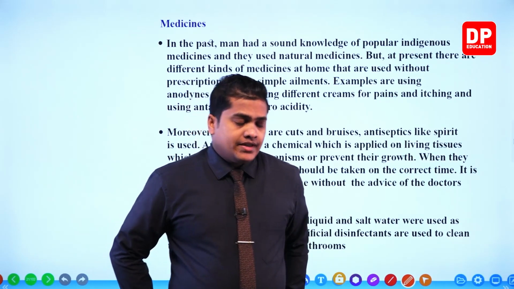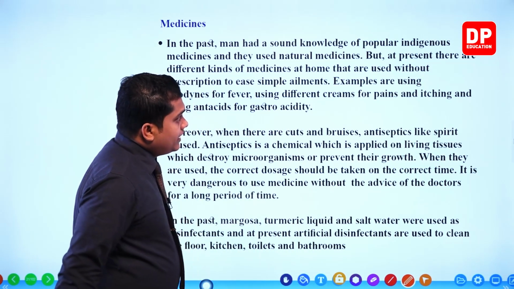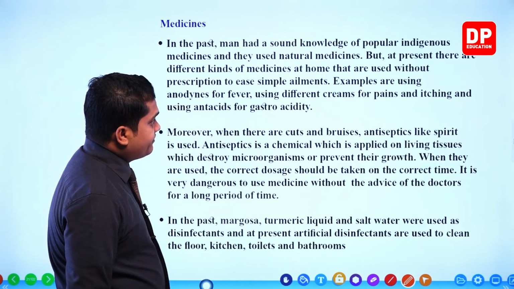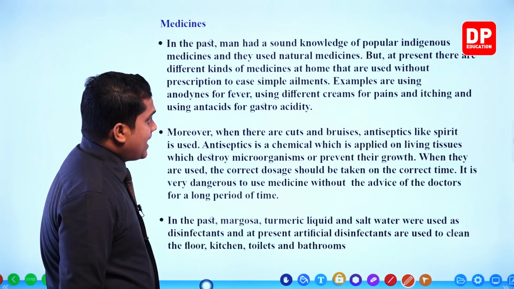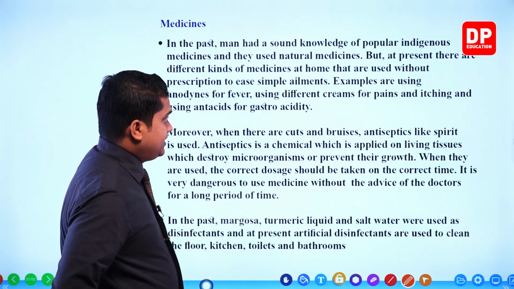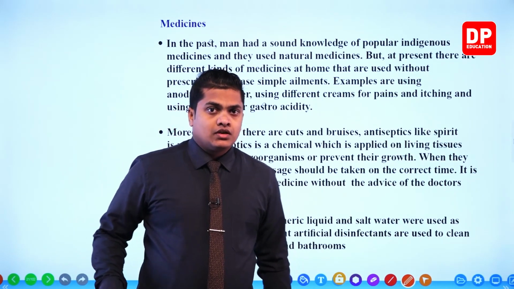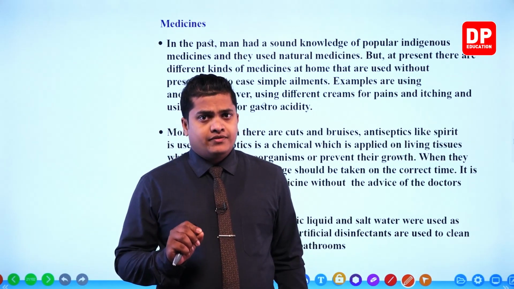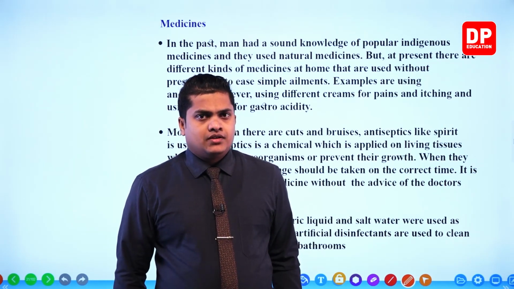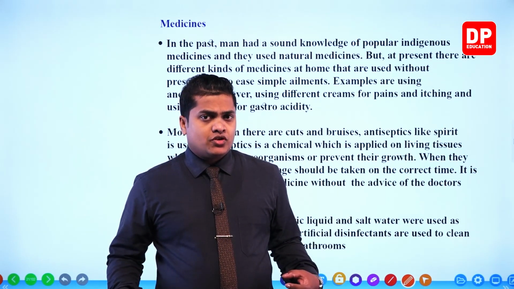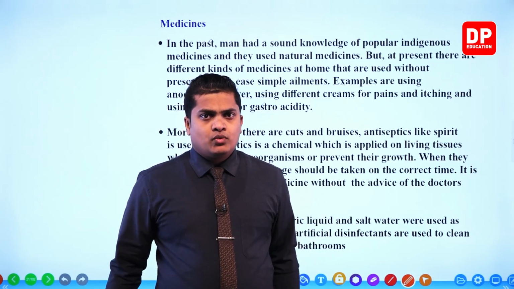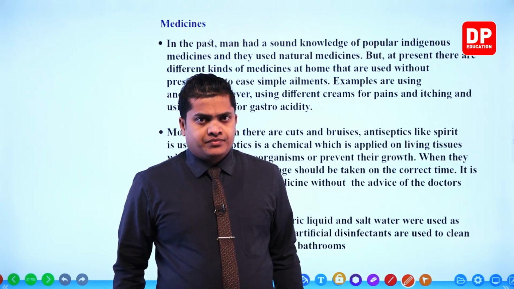Right then. Examples are using anodynes for fever, using different creams for pains and itching, and using antacids for gastroacidity. So there are certain types of medicines which are plentifully available in the market. Without a prescription from a doctor, we can take these things from the market. Examples are the ones which are given on the board, my dear children.